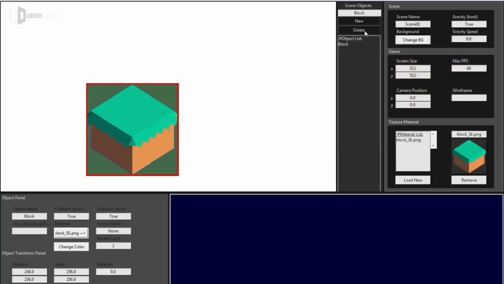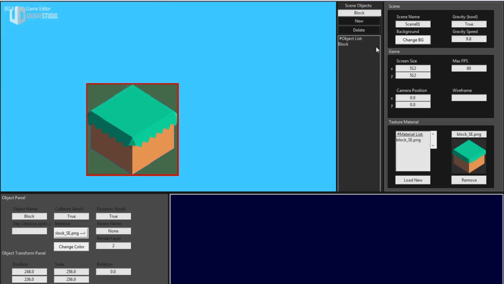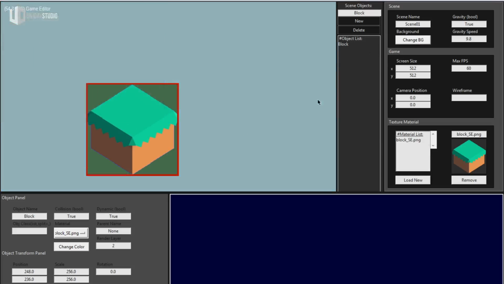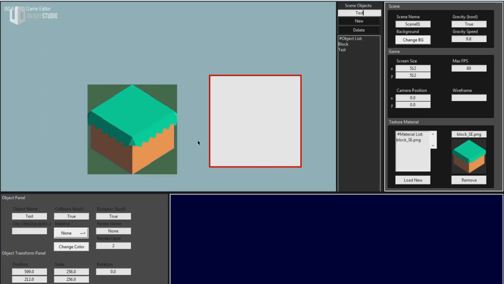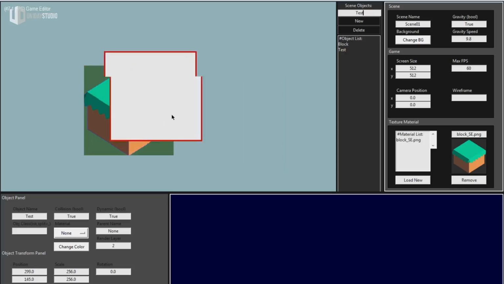Maybe this, okay. Let me put a little bit happier color here. Okay. Man, that's so weird. Okay, and let me create a new object, like test. I don't know if I can handle multiple objects. Oh, there's no alpha actually. I can't define alpha objects clearly. That's weird, that's bad actually.